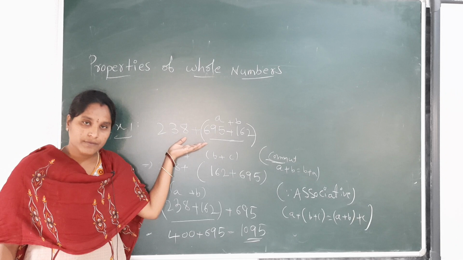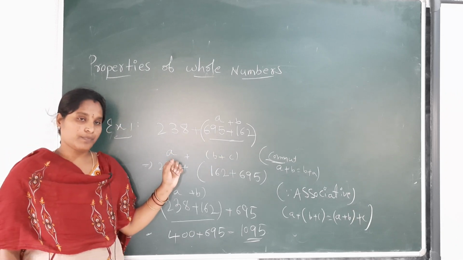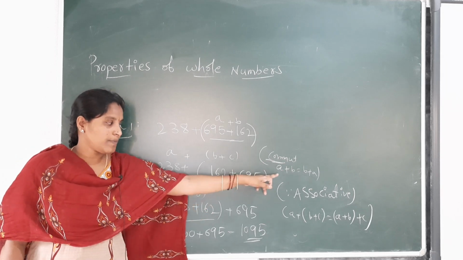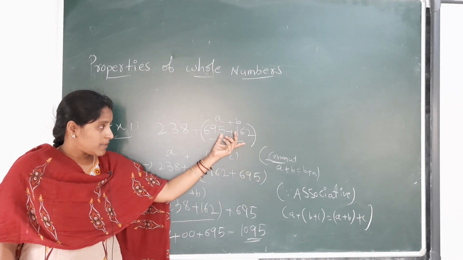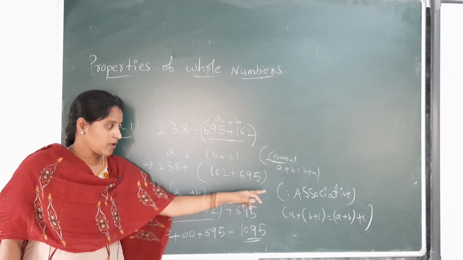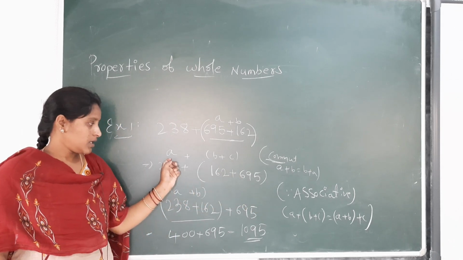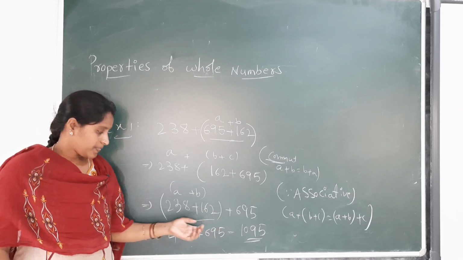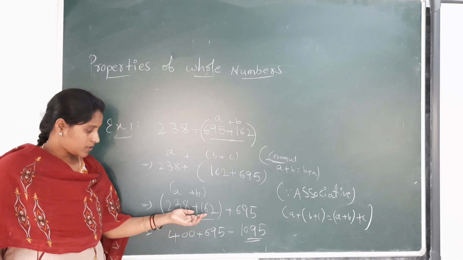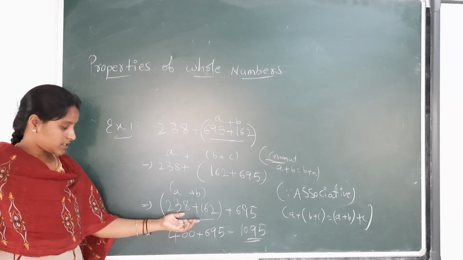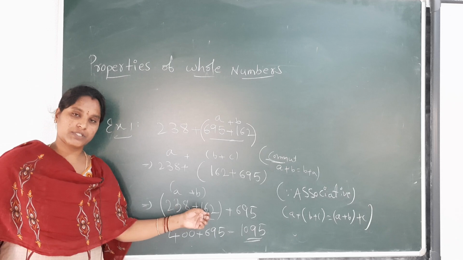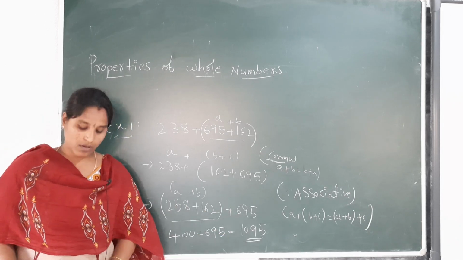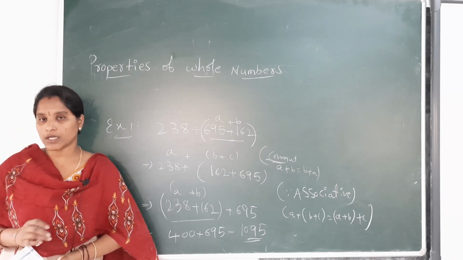We have to add these three numbers with the help of properties. First, the commutative property: a plus b becomes b plus a. Again from the associative property, we regroup a plus b plus c. We have to clear the brackets first. 238 plus 162 gives 400, then add 695, we get 1095. Next, we are going to do another example.